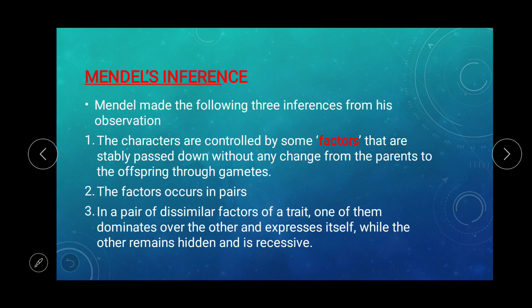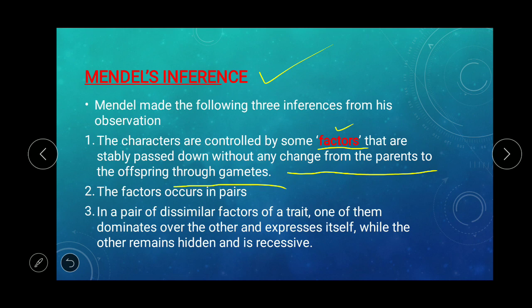Now, Mendel's inferences: what inferences did he derive? Mendel made the following three inferences from his observations. The characters, that is plant height or flower color, are controlled by some factors. He named them factors. Now we call them genes and alleles. They are stably passed down without any change from the parents to the offspring through gametes.